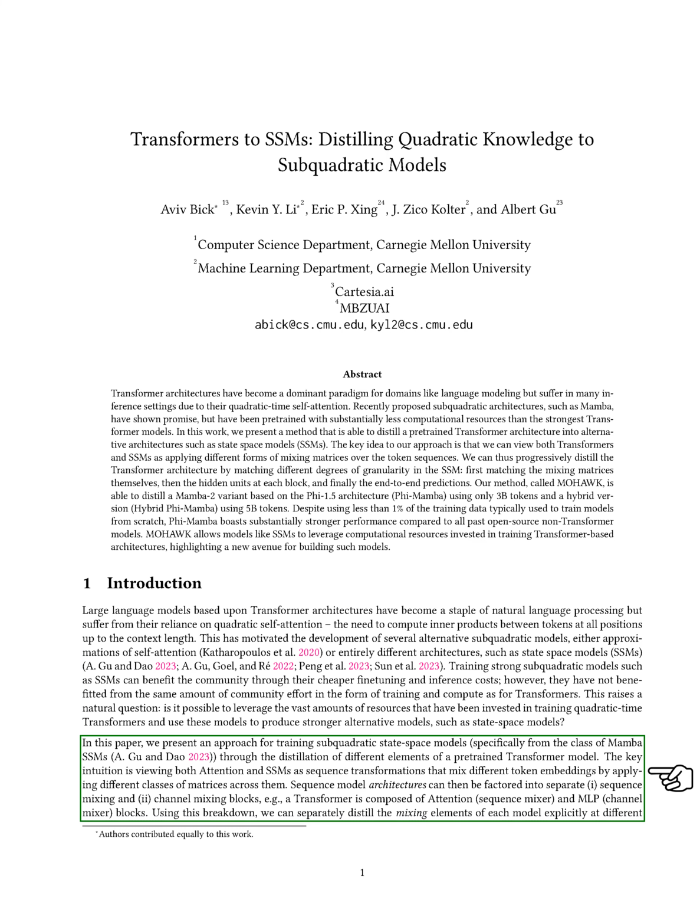Our main idea is to view both attention and SSMs as ways to transform sequences by mixing token embeddings using different matrices. We can break down sequence model architectures into two parts: sequence mixing and channel mixing. For example, a transformer consists of attention for sequence mixing and MLP for channel mixing. This breakdown allows us to distill the mixing components of each model at different levels.